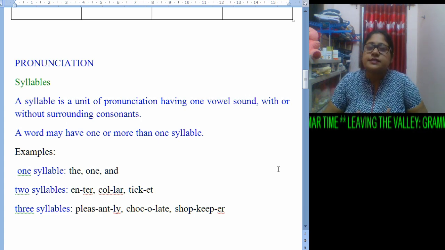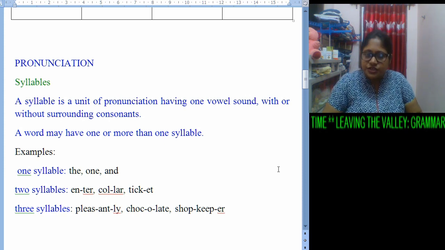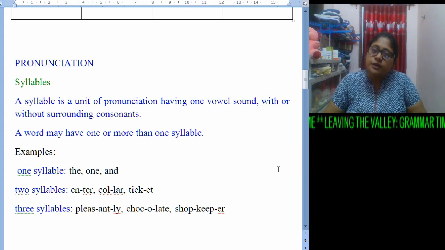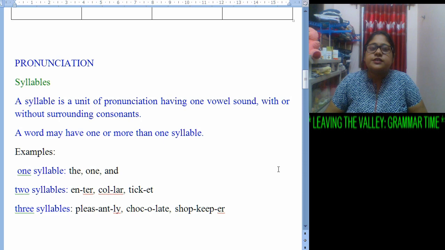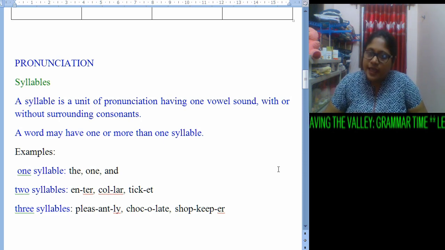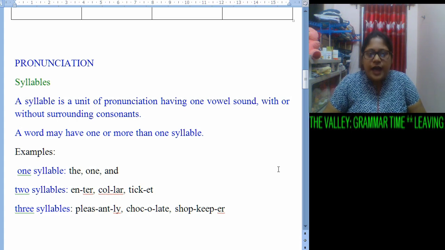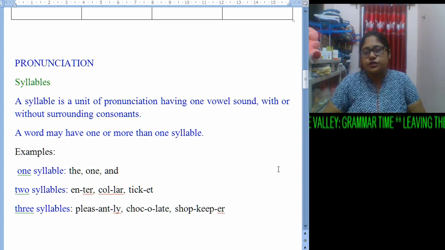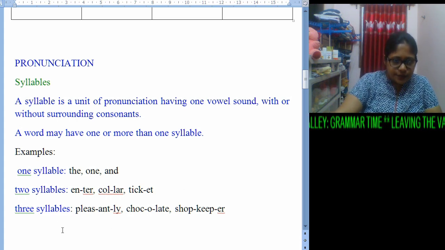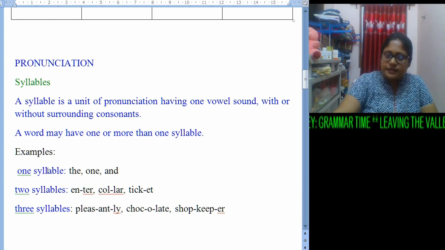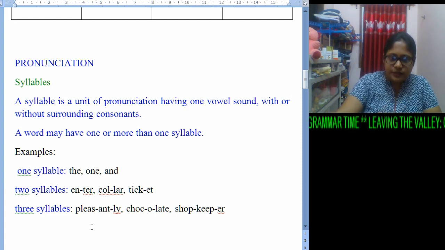Now, what is a syllable? A syllable is a unit of pronunciation having one vowel sound with or without surrounding consonants. It can have consonants, it may not have consonants, but it should have one vowel sound. Now let us focus. It can be one syllable, two syllables, three syllables.